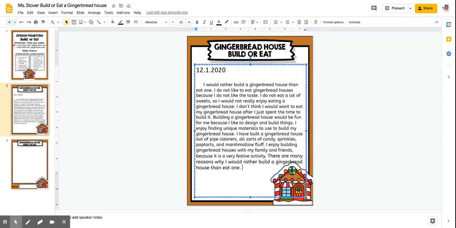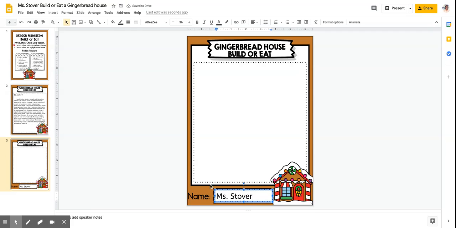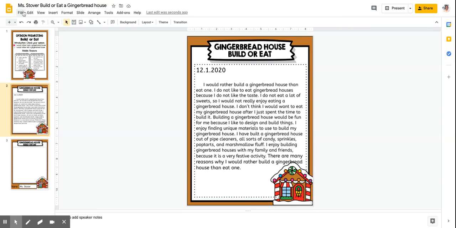You can have 2 or 3. You can write as much as you would like if you have so many details that you need, because there is another slide to be able to type into. So on the bottom and the last page, this is where you'll write your name, like we always do. And that is where I will know whose paragraph this is when they share it with me. And as I said before, this is where you would type in your name when you've already shared it with me or made a copy.